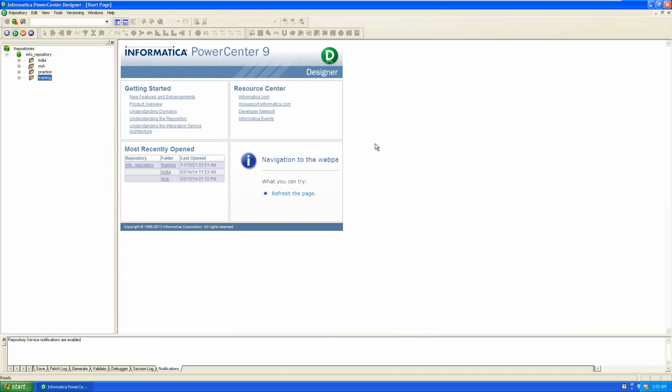At a time in Power Center Designer tool, we can work with only one repository and one repository folder only. We can't work with multiple repositories or multiple repository folders in parallel. Once you have selected, no need to expand it.